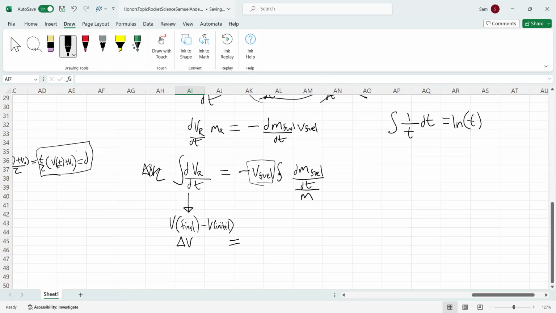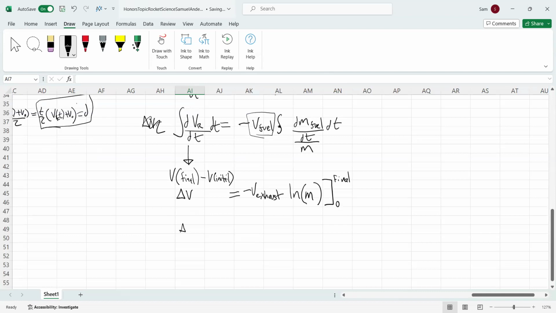We would get negative v of the fuel, or this is the velocity of the exhaust, times this integral of dm/m, which will be equal to the natural logarithm of mass evaluated at the initial and final time.